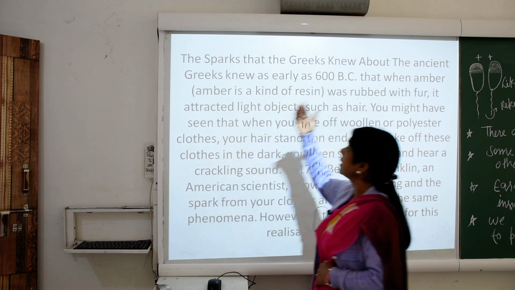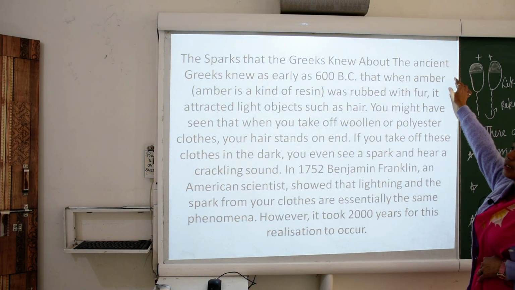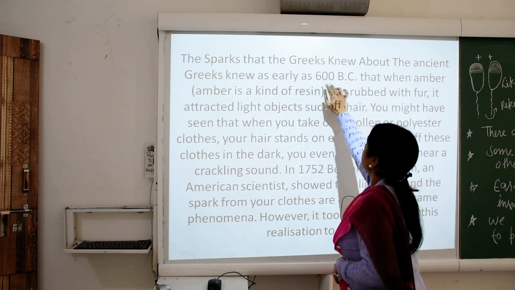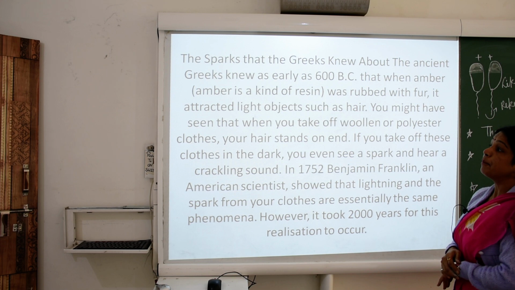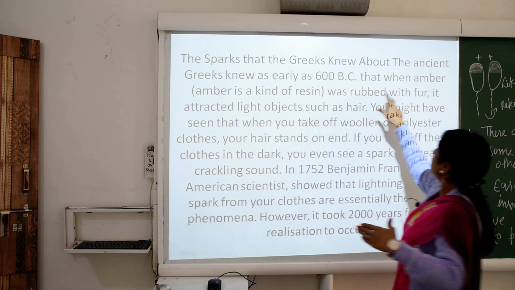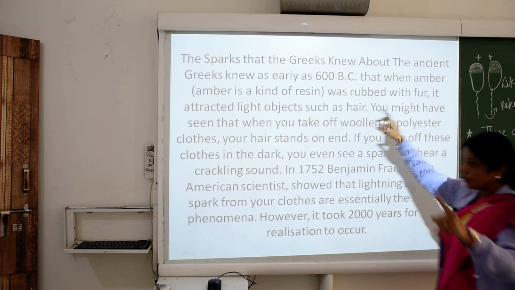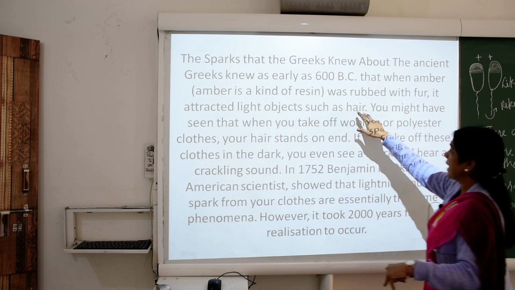The ancient Greeks knew as early as 600 BC that when amber, a kind of resin, was rubbed with fur, it attracted light objects such as hair.